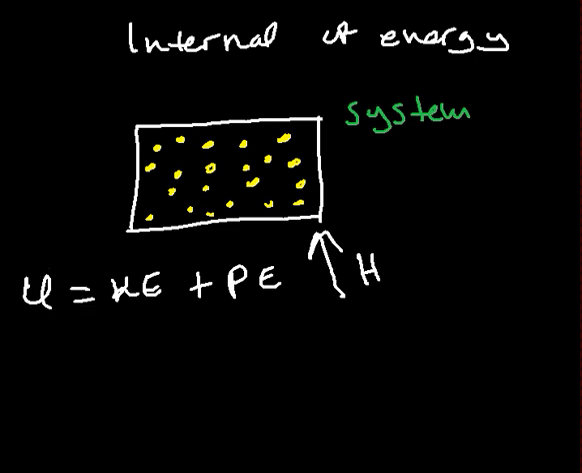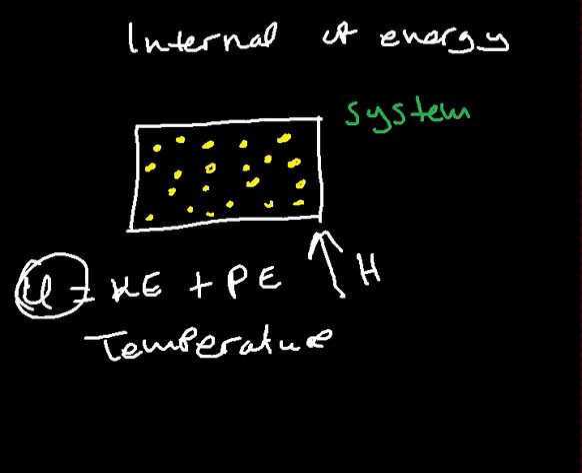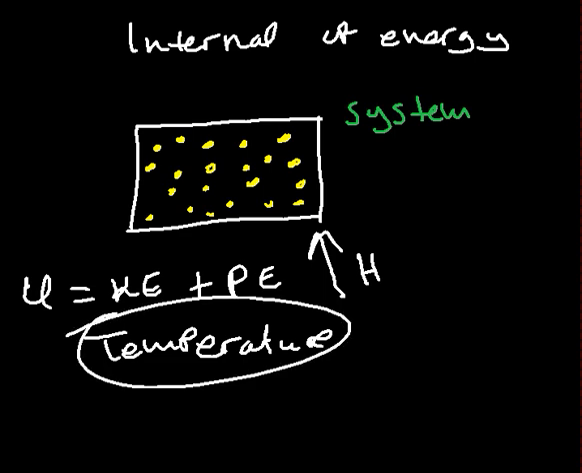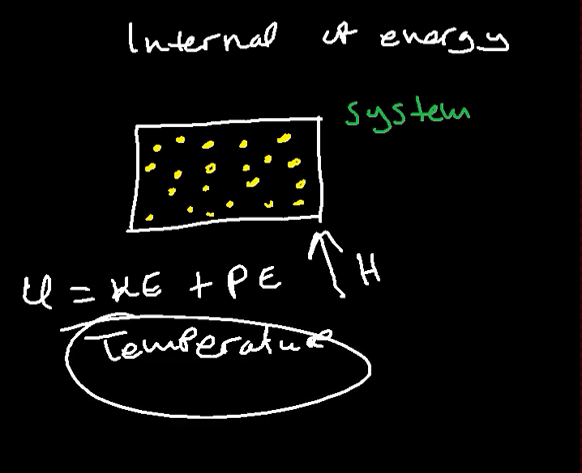Now, what is the measure of the internal energy of a system? The only quantity that can be used to measure the internal energy of a system is the temperature. So a system with more internal energy has a higher temperature. A system with low internal energy has a lower temperature.